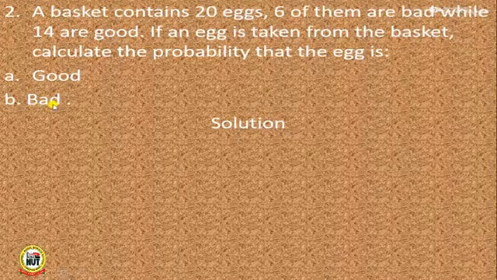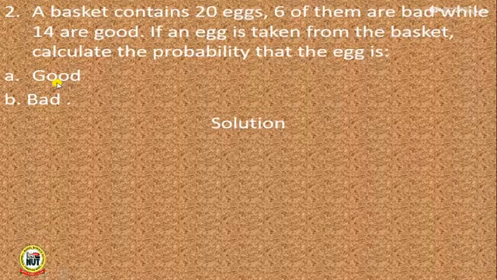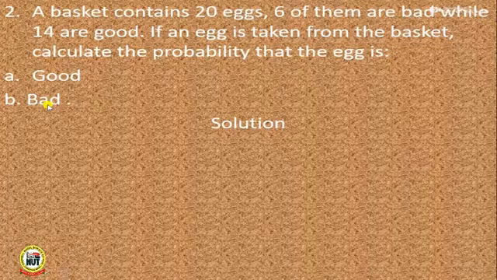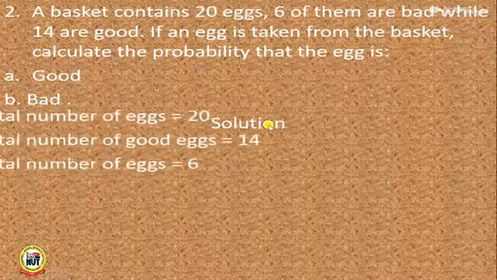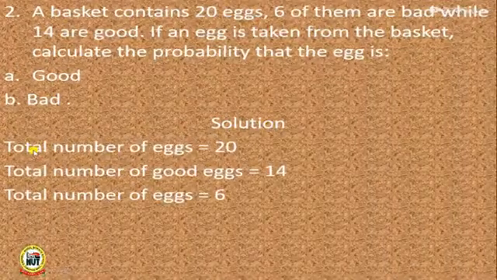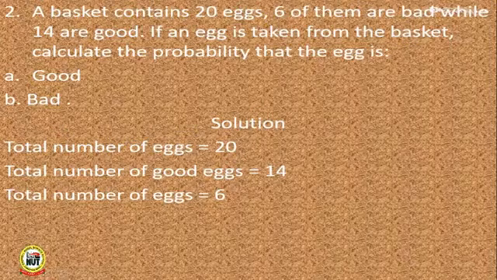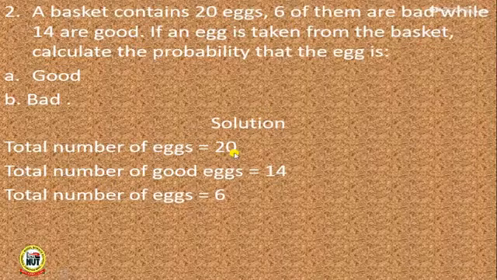B, bad. So here we are expected to look for the probability of an egg being good when picked from the basket, or the probability that the egg picked from the basket is bad. Solution. Now, how many eggs do we have in the basket? A basket contains 20 eggs. So the total number of eggs in that basket is what? 20. So that means that total number of expected outcome is what? 20.